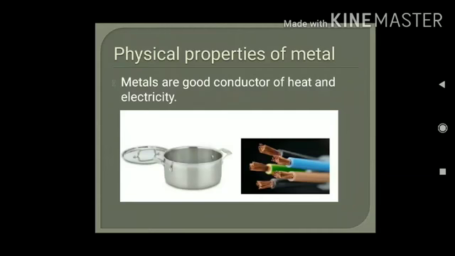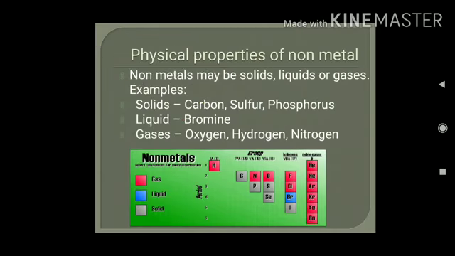Next is good conductor of electricity. That means those substances which allow electricity to pass through them from one end to the other end are known as good conductors. Metals are good conductors of electricity. Copper wire passes electricity from one end to the other end. That's why it is used for electrical wire.